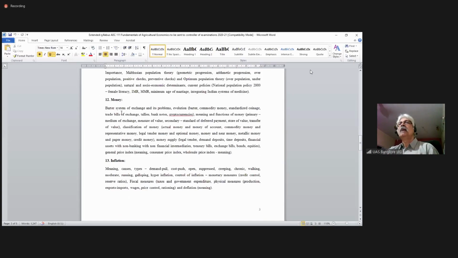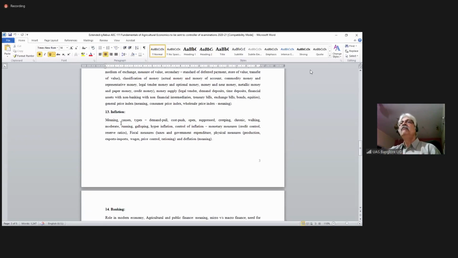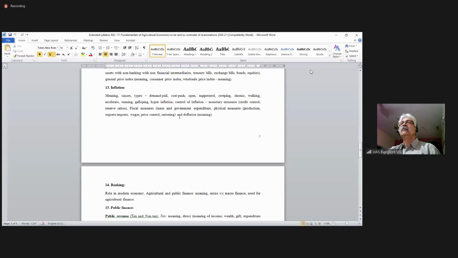Money, barter system, and those things. Then the functions of money. Money supply, treasury bills, exchange bills, bonds, equities, general price index, consumer price index, wholesale price index. Inflation, different types of inflation and how to control inflation, and the meaning of deflation.